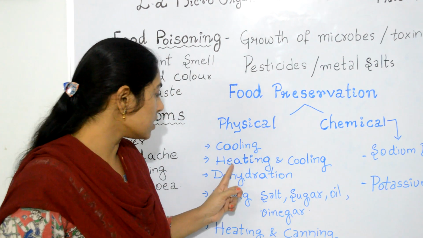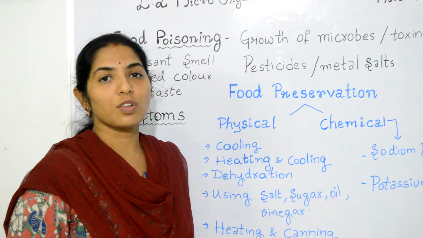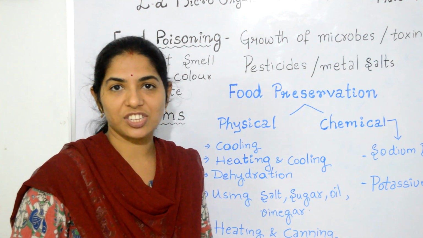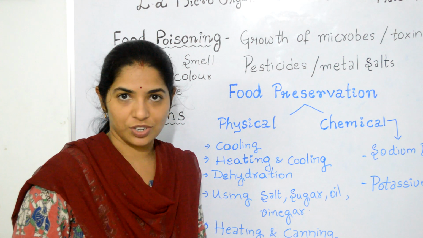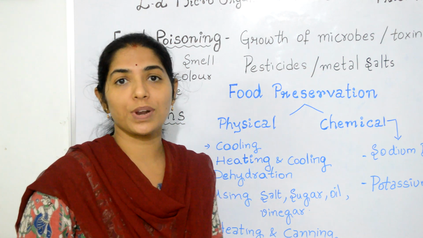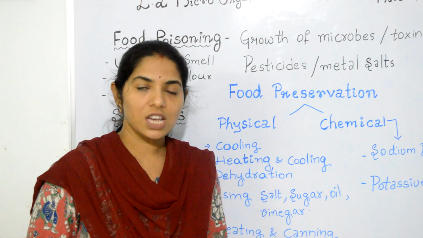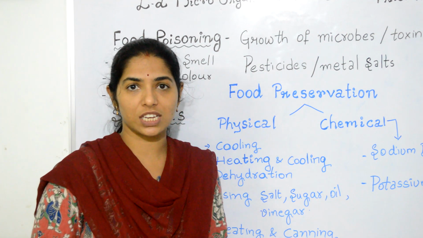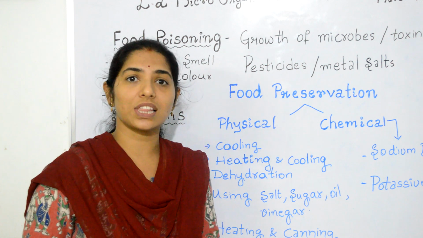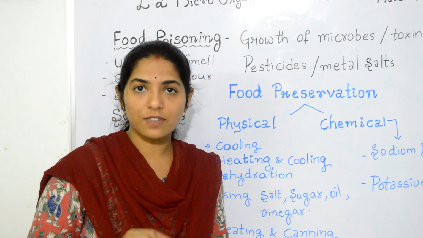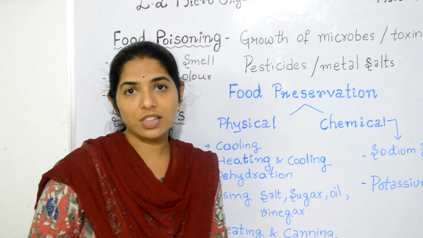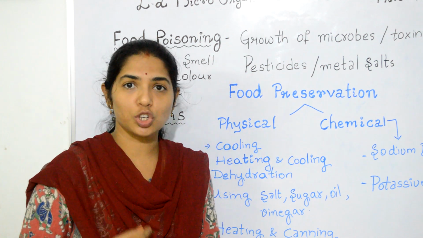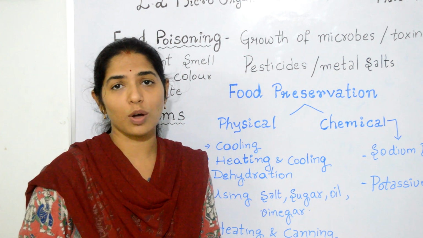The second method is heating and cooling. This method is called pasteurization. This method was developed by Louis Pasteur. It is generally used to preserve milk. First, the milk is heated to a temperature of about 60 to 65 degrees centigrade and then it is immediately cooled. This fluctuation in temperature protects the milk from bacterial contamination. Later the milk is stored in sterilized containers or pouches.